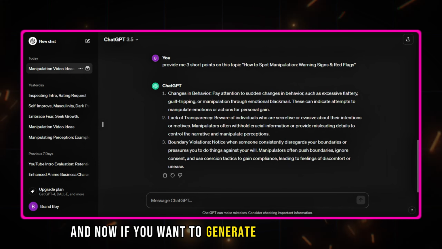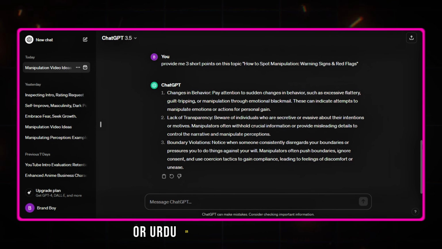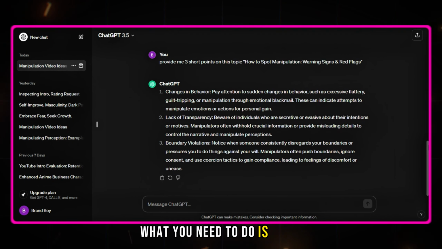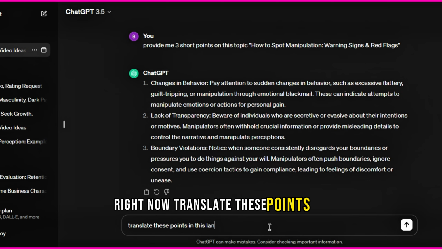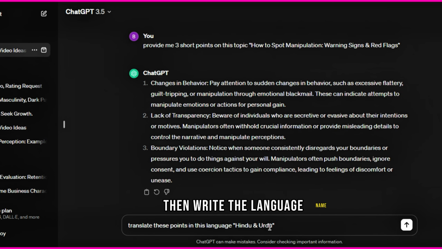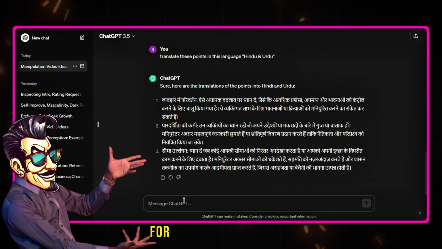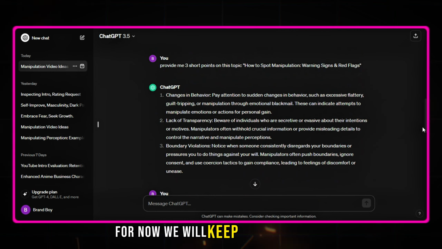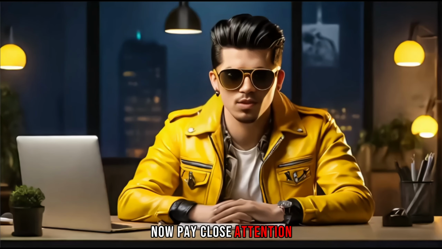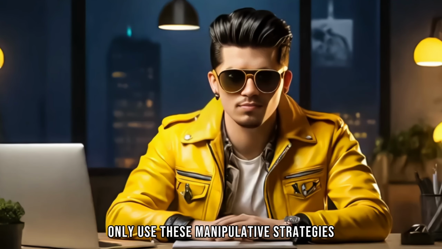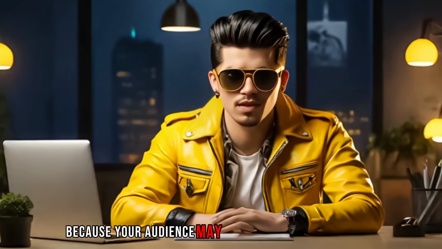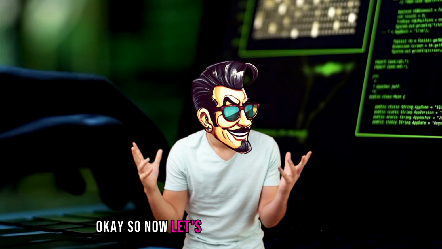And now if you want to generate your script in Hindi or Urdu or any other language, what you need to do is type, now translate these points in this language, then write the language name, and it will translate those points for you in that language. For now we will keep them in English. Now pay close attention: only use these manipulative strategies for self-improvement and don't try anything negative with them, because your audience may start to hate you for that. So just be positive.